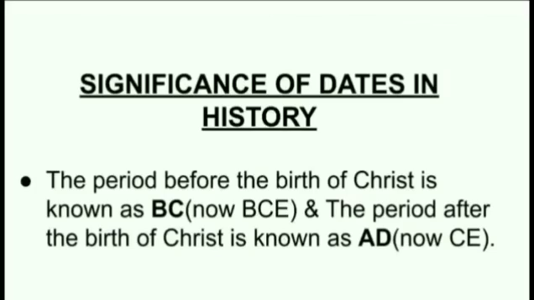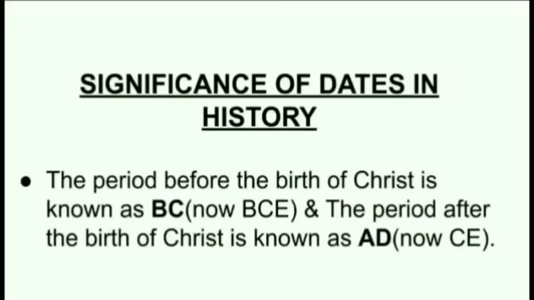See children, suppose you want to find out the time period between two dates. In BC or AD, you have to subtract the smaller date from the bigger one. For example, 500 BC to 200 BC means a period of 300 years. The time period between the 500 BC year and the 200 BC year is 300 years. In the same way, in AD also, the time period between 200 AD to 500 AD means a period of 300 years. So the calculation of time period is the same in both eras, either BC or AD.